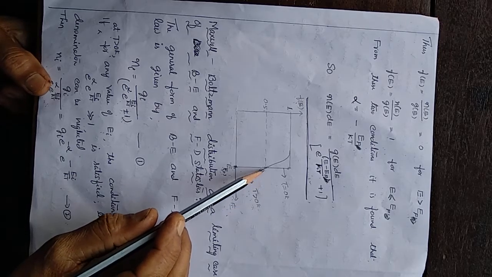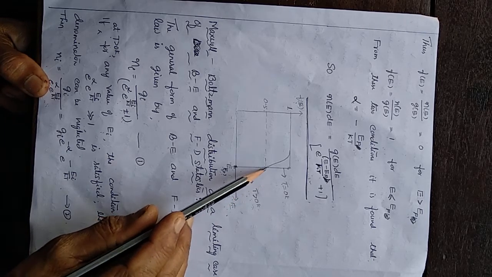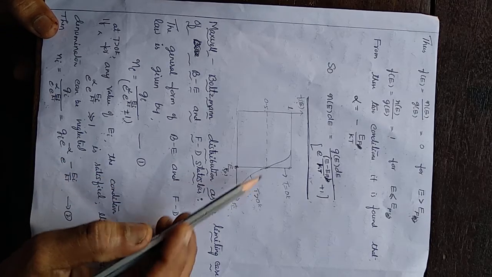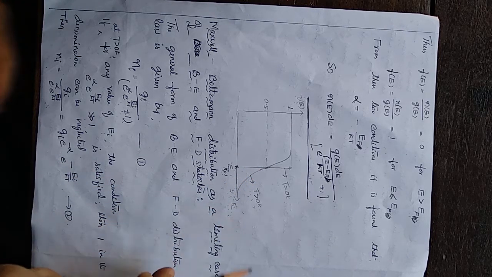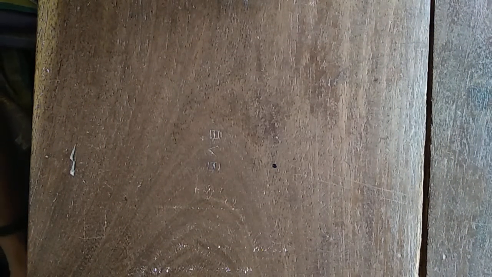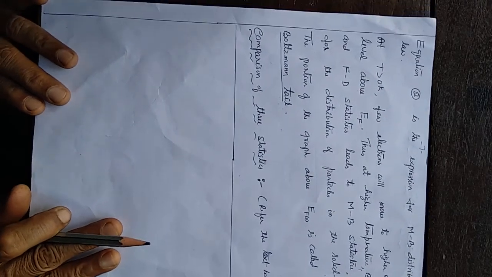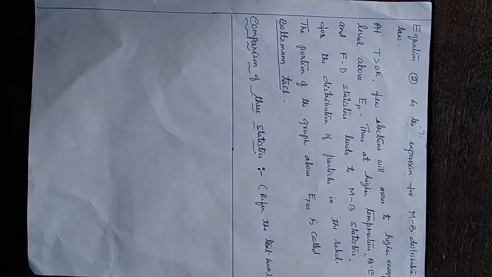And we observe a small portion above this EF of 0, indicating the filling up of the levels above the Fermi level when the temperature is above 0 Kelvin. That tail is called the Boltzmann tail, thereby proving that FD and BE statistics reduce to MB statistics. Now, comparison of the three statistics, MB, BE and FD.